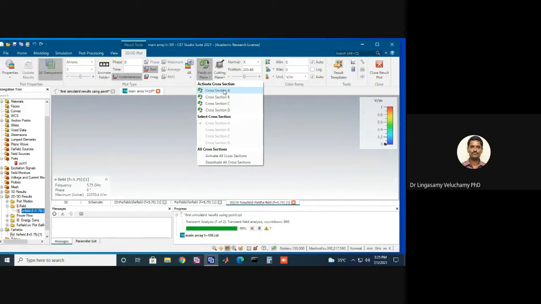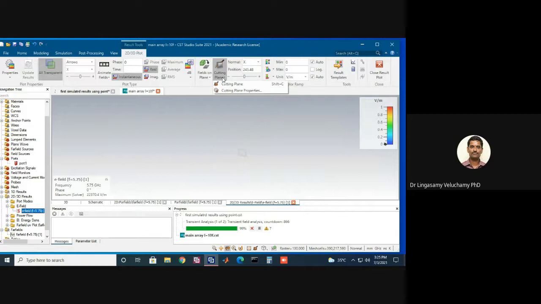Next is cutting plane. Can you go to the cutting plane and click on it? Which plane do you want to cut? The position is mentioned there, 245 mm, right? Normal is x-axis. You have to mention z-axis and then the position. At that position, you will get the same plot that you are getting. This is how they are taking it. This is actually the cutting plane.